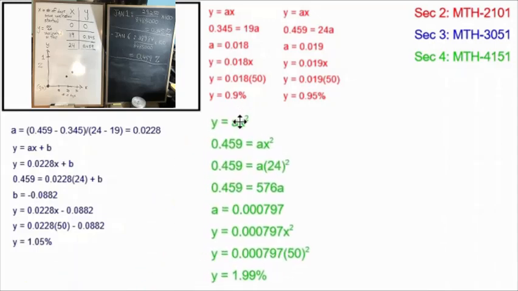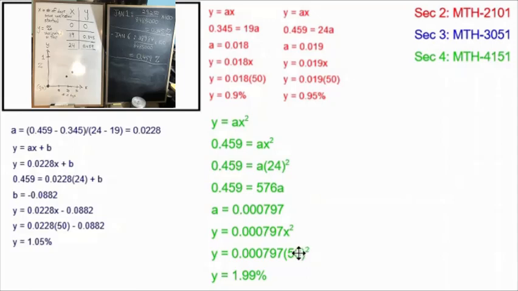If we look at the quadratic in the form y equals ax squared, as it is presented in the Math 4151 Secondary 4 course, we can replace our y with 0.459 and our x with 24. We're doing a similar thing to what we did with the linear equation, but this form has an x squared in it. So we have some simplification to do, and we're able to calculate an a value of 0.000797. And that gives us a simple quadratic equation of y equals 0.000797x squared.